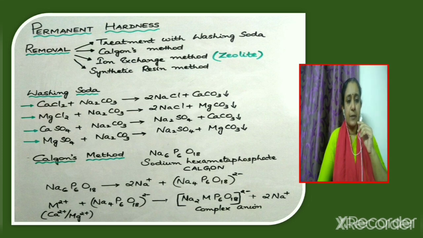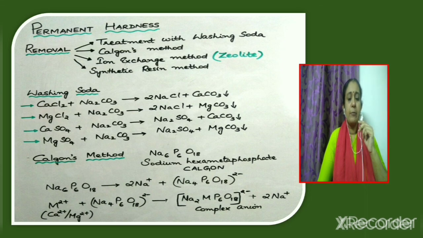If a water sample containing calcium chloride is treated with washing soda, that is sodium carbonate, calcium chloride gets converted into a precipitate of calcium carbonate. This precipitate of calcium carbonate can be filtered off. Along with calcium carbonate, sodium chloride is also formed. Now, if the water sample contains magnesium chloride, and washing soda is added, magnesium chloride gets converted into a precipitate of magnesium carbonate. Along with magnesium carbonate, sodium chloride is produced.